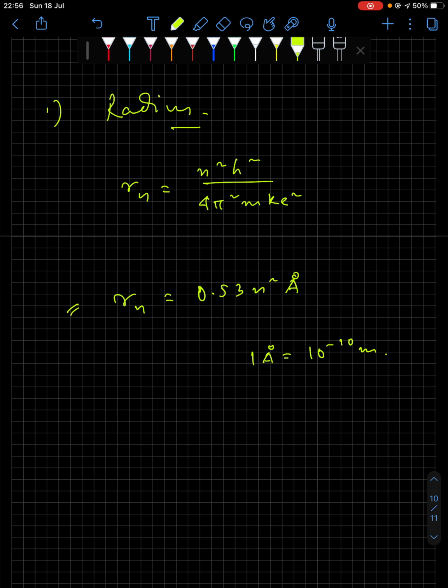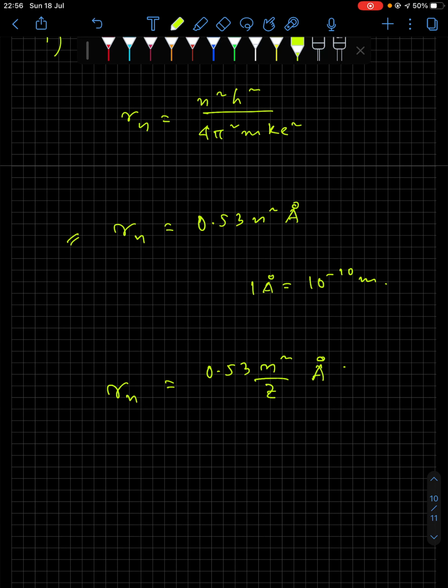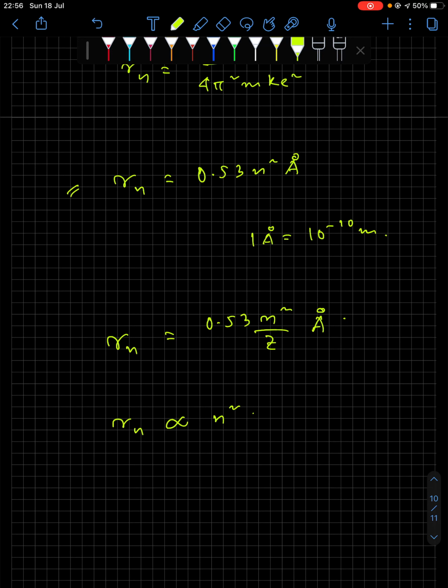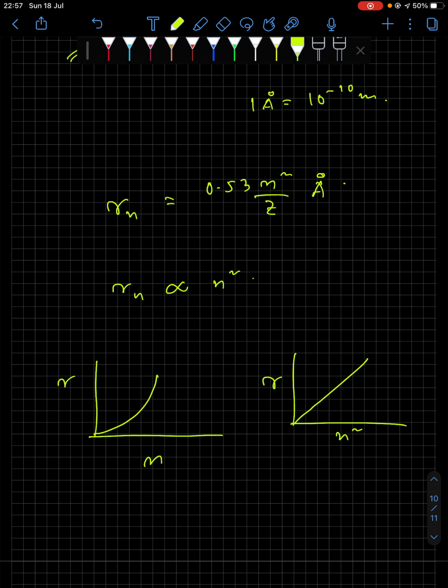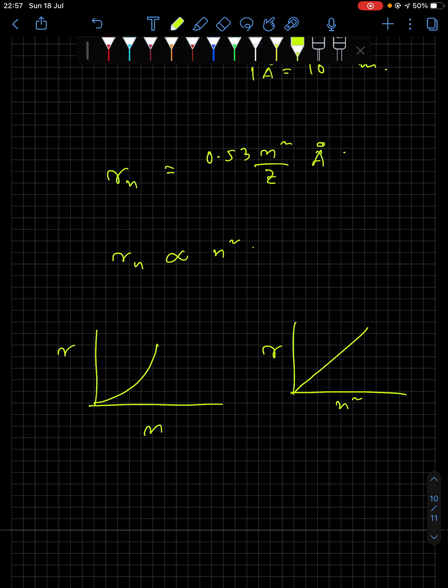For a hydrogen like system, this relation becomes 0.53 n square divided by Z angstrom. Now you see here that Rn is proportional to n square. So you can plot a graph: the R versus n graph will go like this, and the R versus n square graph will go like this. So that is about radius.